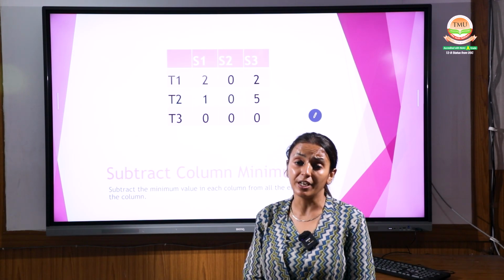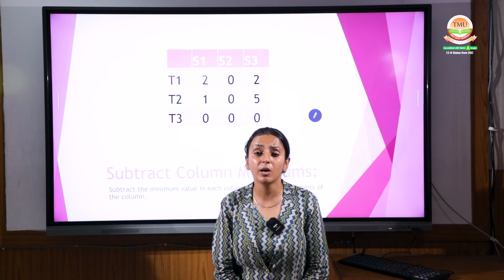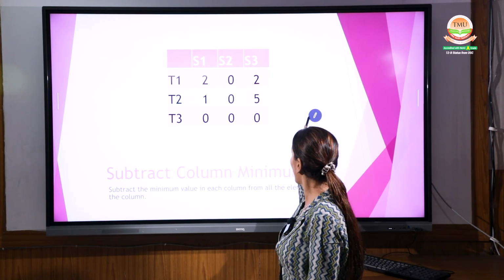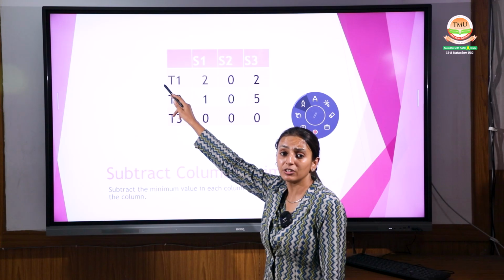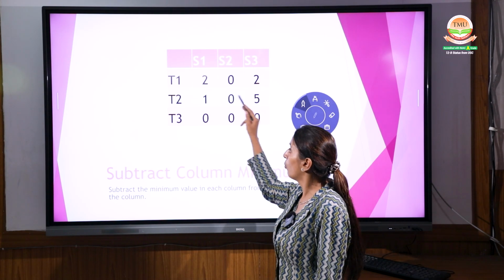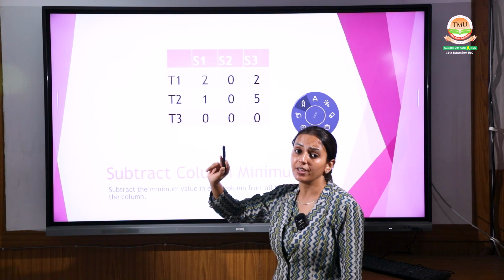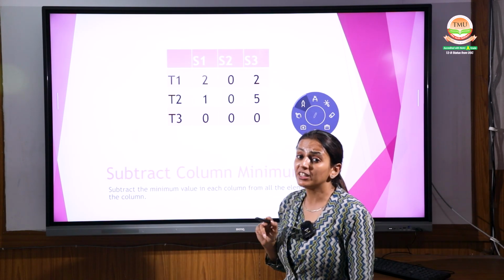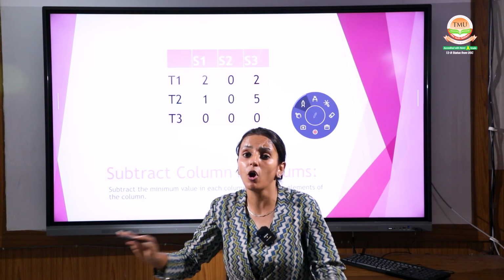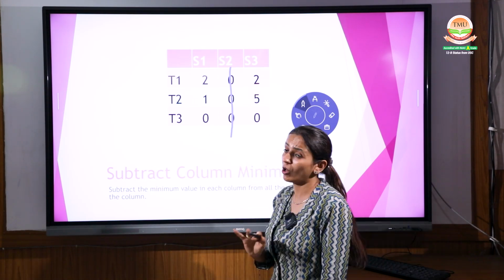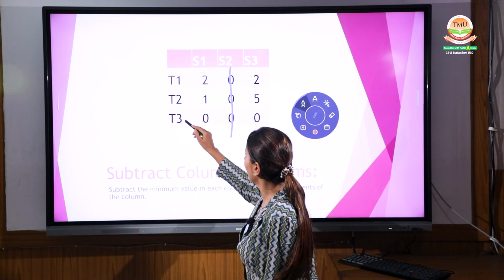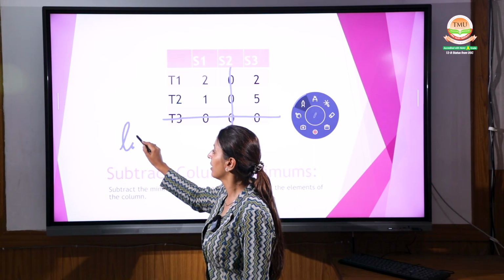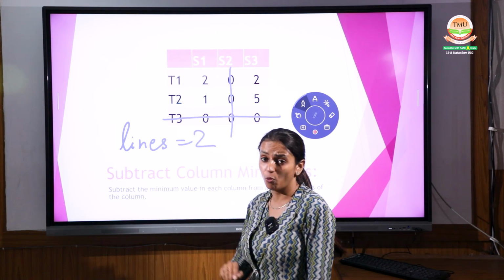Now step number 3. Select the maximum zeros so that the number of lines is as small as we can make it. I am doing this with you. See, in this row how many zeros are there? Only 1 zero. Make lines which cover all the zeros. Shall I make the line like this? Are all the zeros covered? Yes, with 2 lines only, the number of lines here is only 2, right?